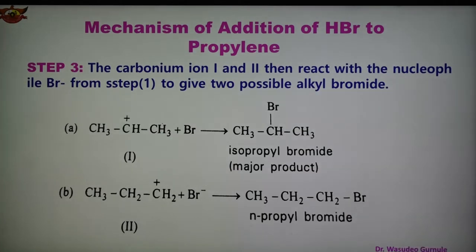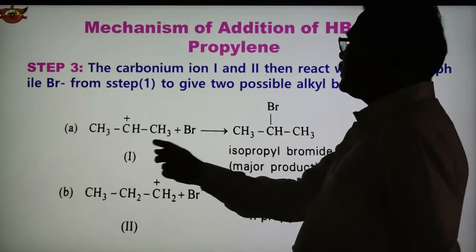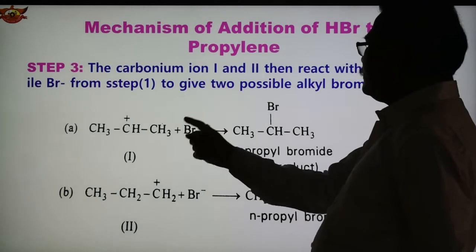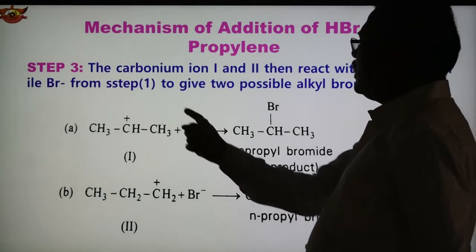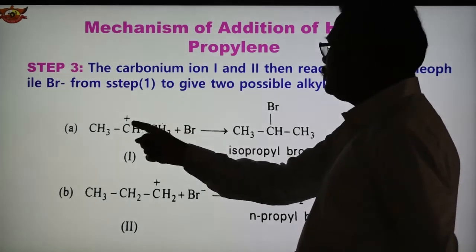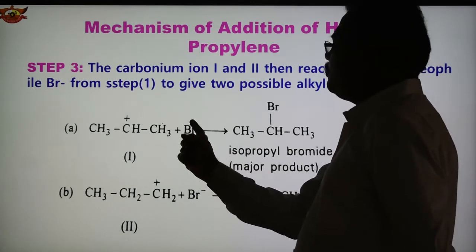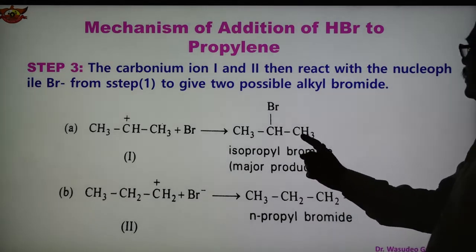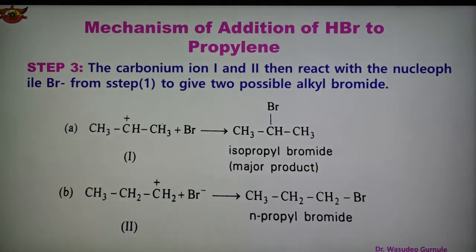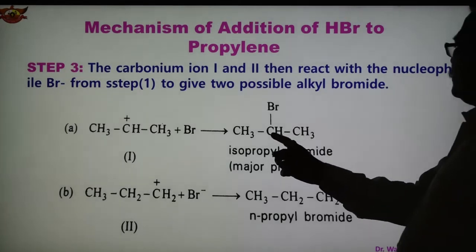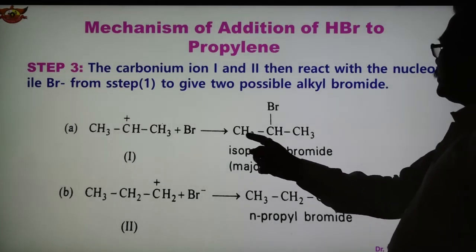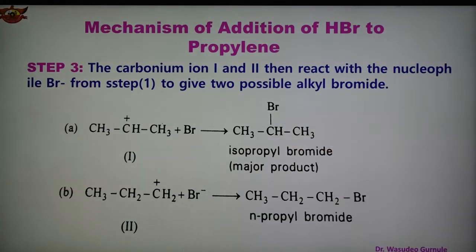these two products. See, the major product is isopropyl bromide. This is carbocation number 1, and it reacts with the bromide Br minus. The Br attaches to the carbon having the positive charge, since there is more affinity there. So we obtain isopropyl bromide, because this is a secondary carbon and a secondary bromide. This is the major product.